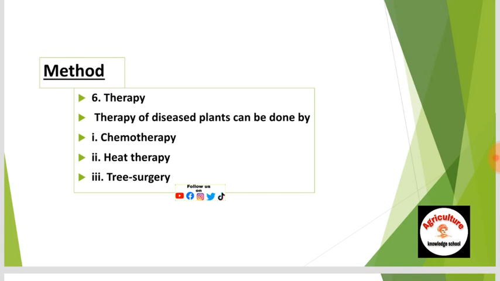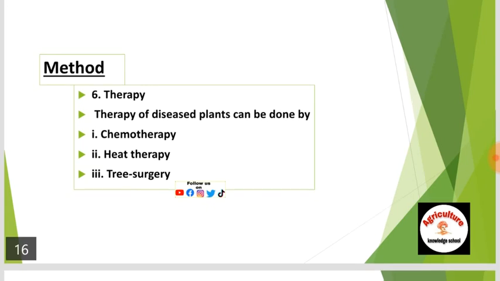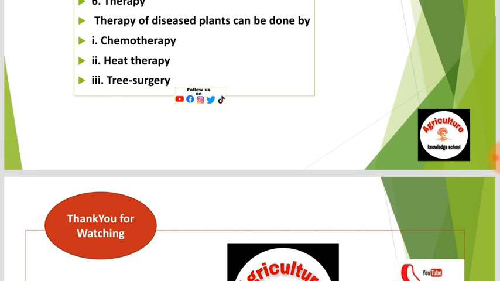In heat therapy we give hot water treatment and solar heat treatment. And third is tree surgery. So these are the 6 most important principles of plant disease management. This is only an overview of plant disease management. In further videos we will discuss these 6 principles in depth.